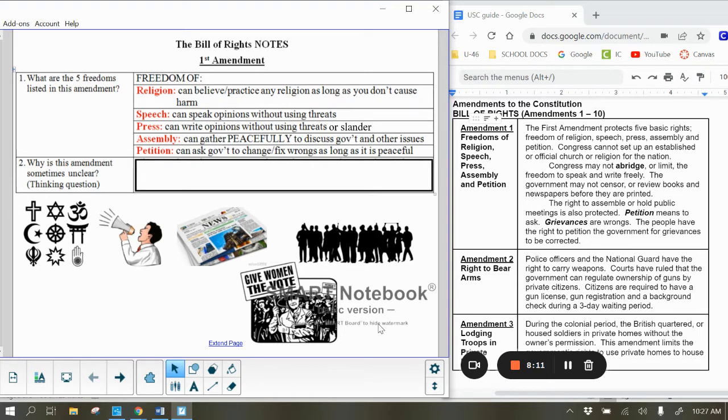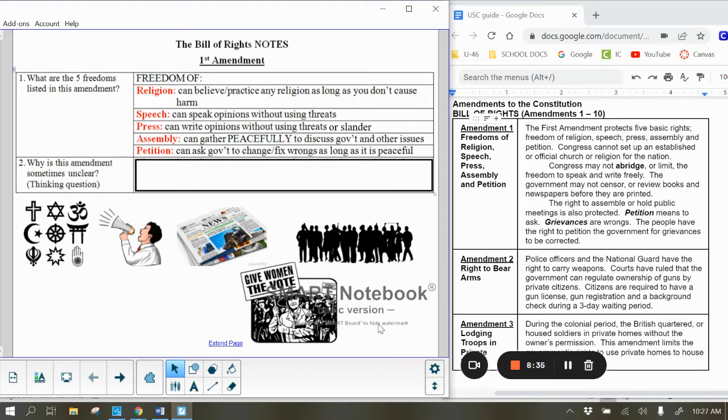So sometimes this amendment is unclear. We're not going to find the answer to this in the yellow guide. That's why I wrote thinking question next to it. And you'll find some of these thinking questions throughout the Bill of Rights notes. And the reason why it's unclear, I kind of gave that with each one of them. I said if they cross over that line, then it no longer becomes your right.